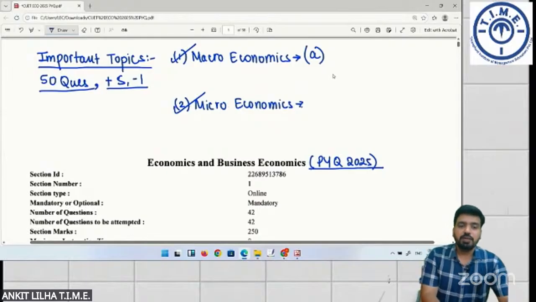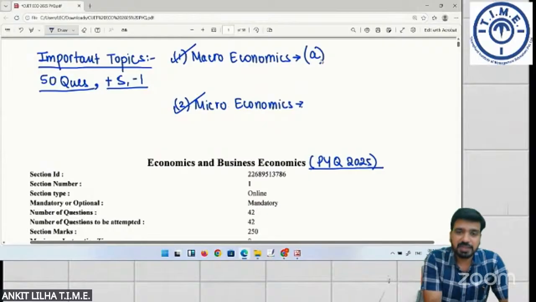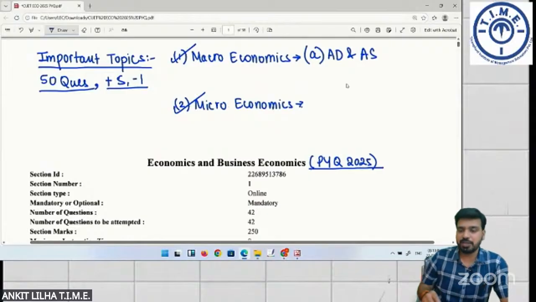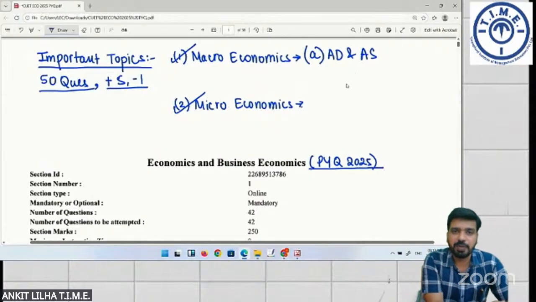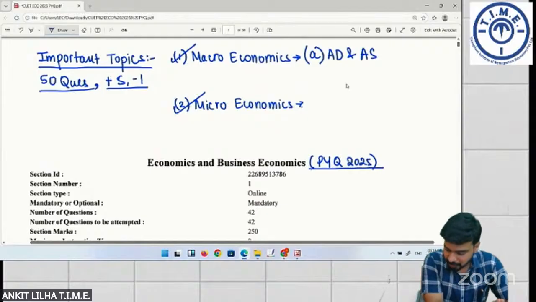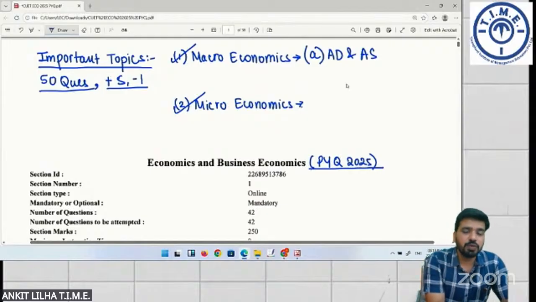The most important chapters of macroeconomics: number one is aggregate demand and aggregate supply. You also call it income determination, level of output and employment. This is going to be the most important chapter of your macroeconomics syllabus. ये ध्यान रखिएगा that the most number of questions have been asked from this specific chapter.